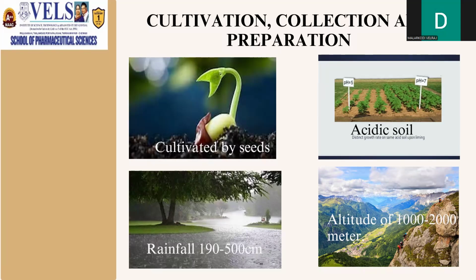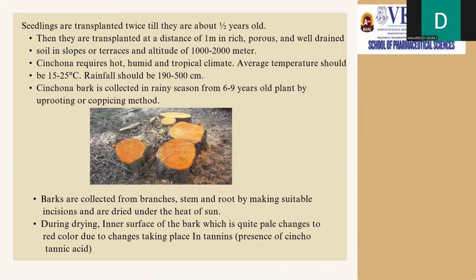The rainfall should be from 190 to 500 centimeters. They grow well at an altitude of 1000 to 2000 meters. The seedlings are transplanted twice until they are about half a year old. Then they are transplanted at a distance of 1 meter in rich, porous, and well drained soil on slopes or terraces, at an altitude of 1000 to 2000 meters.